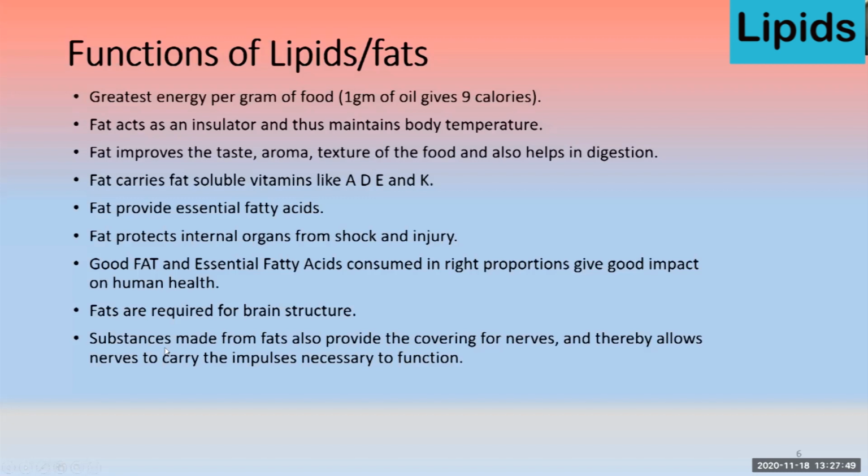Substances made from the fat also provide covering for the nerves and thereby allow nerves to carry the impulses necessary for the function. So nerve impulses or the formation of acetylcholine that acts as a neurotransmitter require fat. So this is an important factor in terms of fat. So do not go away from fat. Rather, better to take fat and burn it.